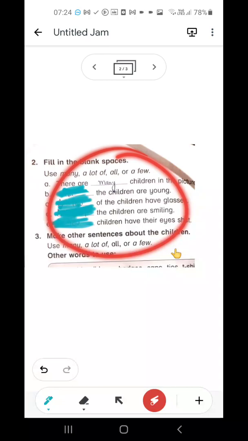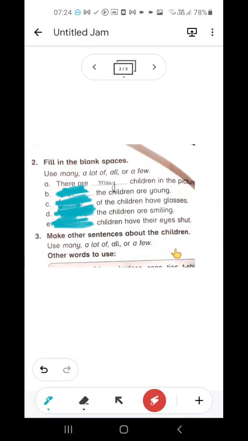These sentences are actually referring to the previous picture we just talked about. The second sentence is, dash the children are young. All the children are young. C is dash of the children have glasses. A few of the children have glasses.